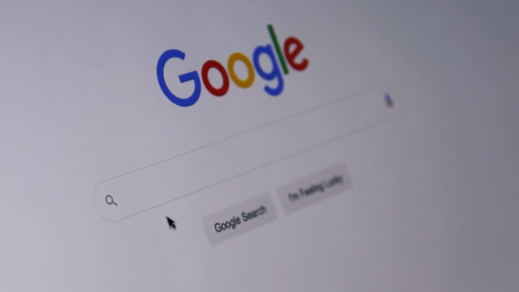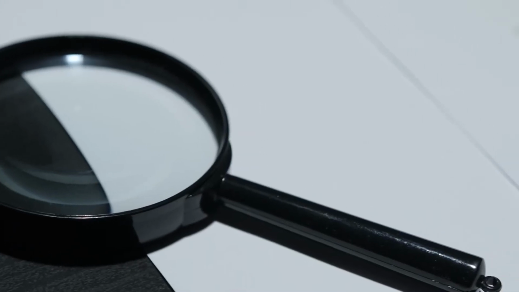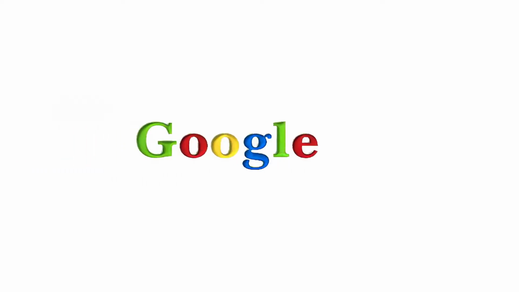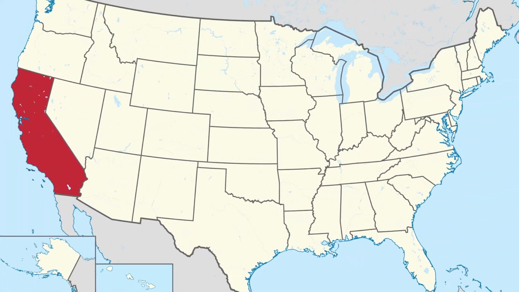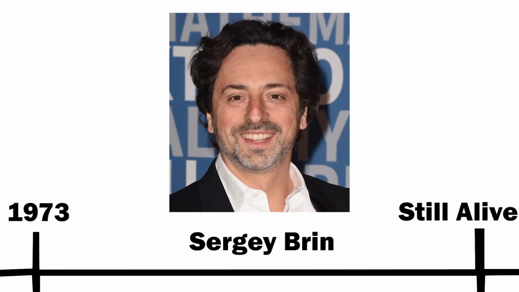Hello everyone and welcome to Google's logo history, where we will take a look at how the Google logo started, how it evolved throughout the time and how it is right now. Let's start. Google was officially founded in 1998 in California, United States by Larry Page and Sergey Brin.